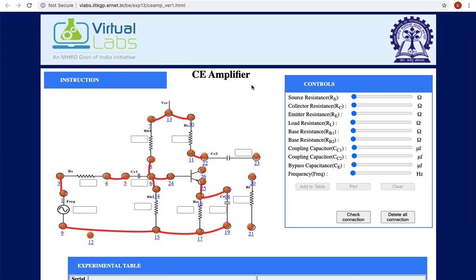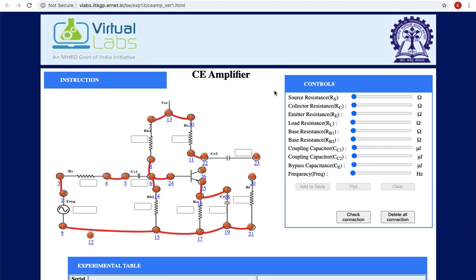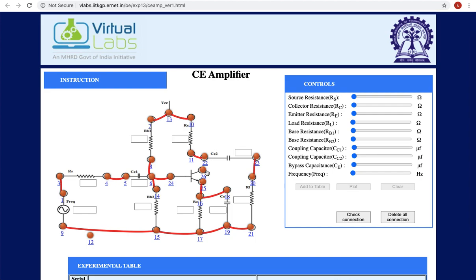L19 to L21 to the load. Okay. And L20 to L23, so load to the output coupling capacitor. L26 to L11, so to the collector resistor. The collector terminal of the transistor to the collector resistor.